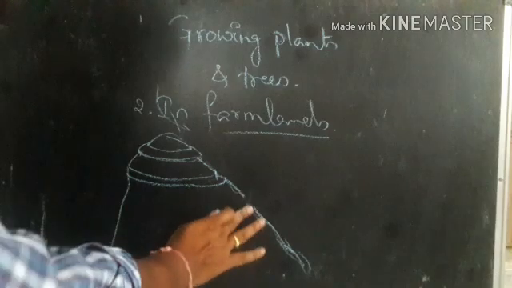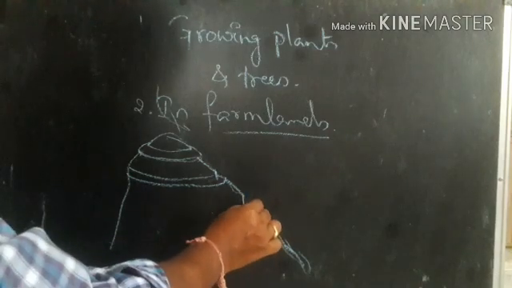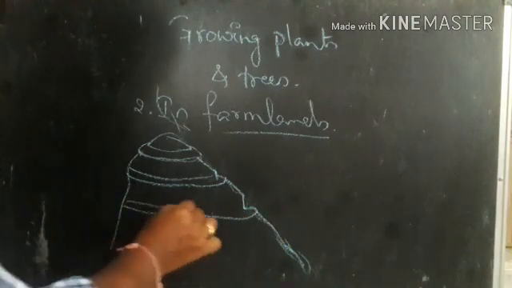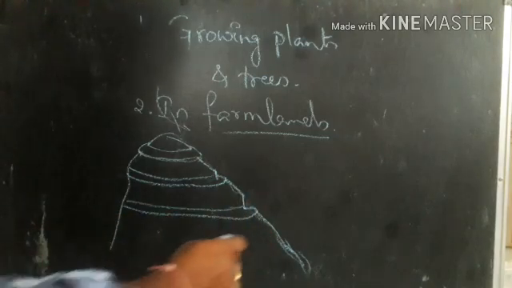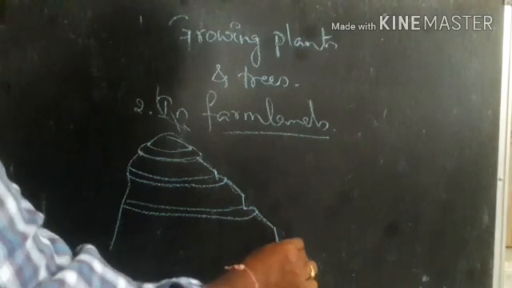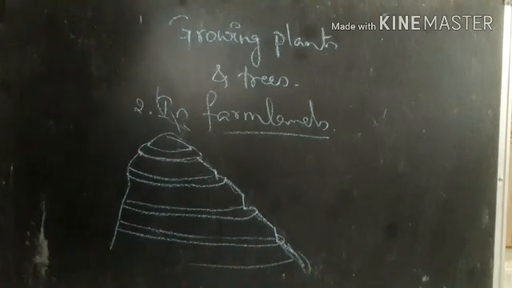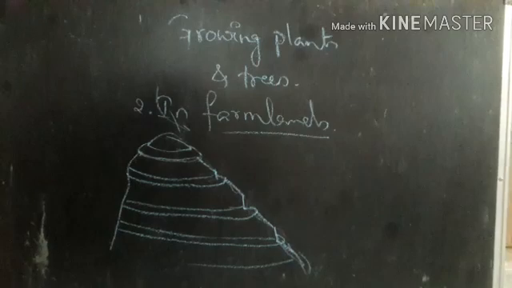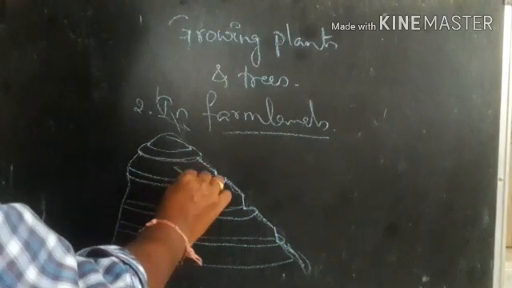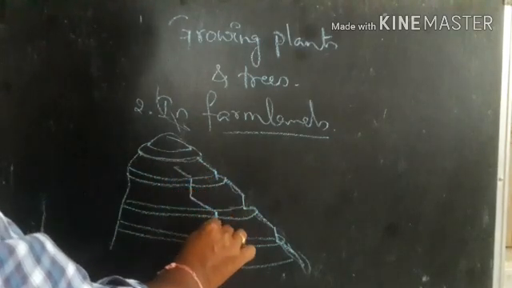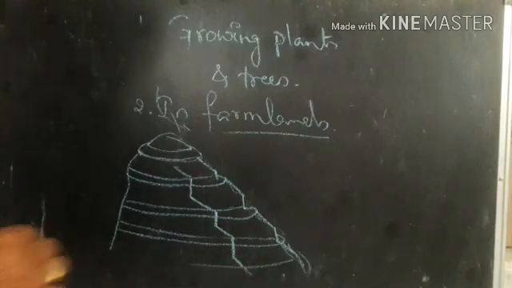And next the third step, cut it here, and here is the one. And again cut it here, and here it is the one, right? So by doing so, what happened? A stepwise manner is formed: first step, second step, third step, fourth step, like this.